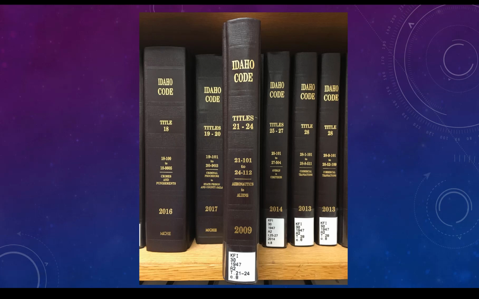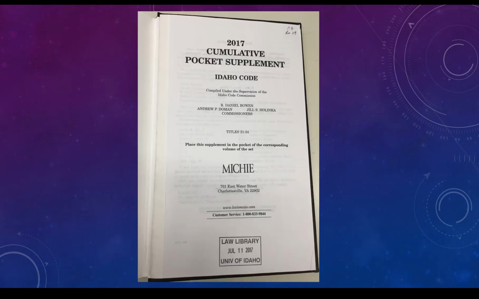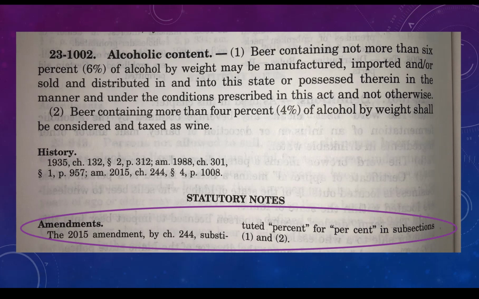Next, we find the volume of the Idaho Code that contains Title 23, and turn to Section 1002, where we read that the limit for alcohol content in beer made and sold in Idaho is 6%. Now we update the statute by turning to the pocket part in the back of the book. The text of the statute was changed in 2015, but the amendment was merely to the spelling of percent.